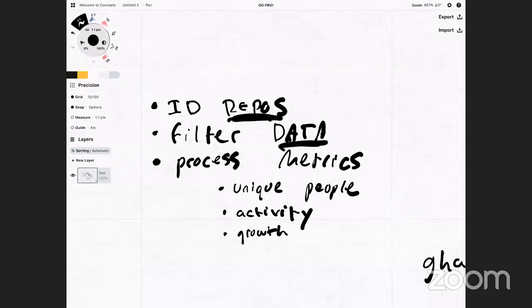So yeah, this is sort of what we're doing with the system now. The main reason that I wanted to show people the system and how it works is that it's a little bit different than traditional metric systems where you log the metrics in some database and then you can do queries on it. We actually have to go and filter this giant data set from GitHub and then get interesting metrics out of it from there.